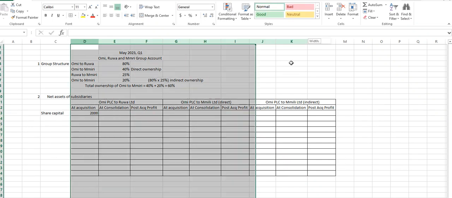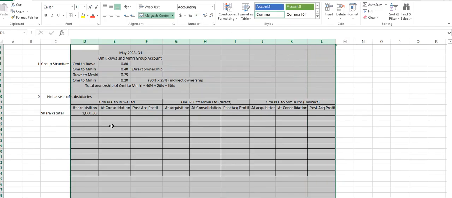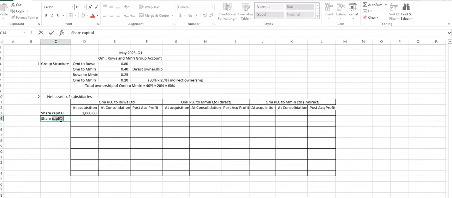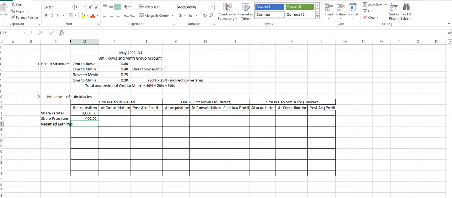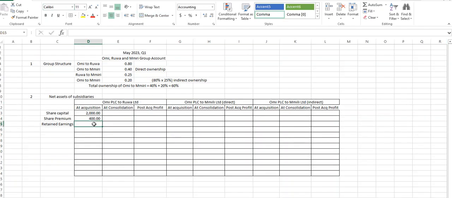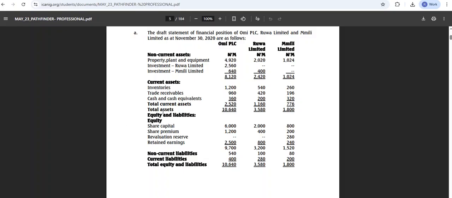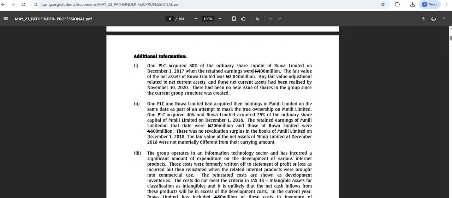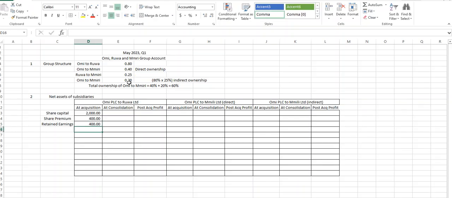What else do we have? Share premium, 400. And what again? Retained earning was how much? 400 at the date of acquisition. These are the assets we had at the date of acquisition.